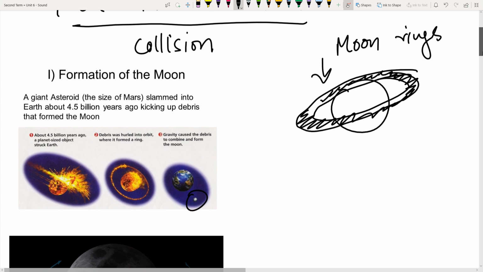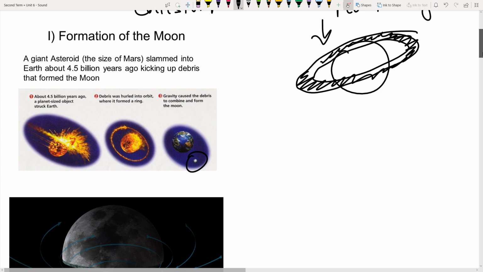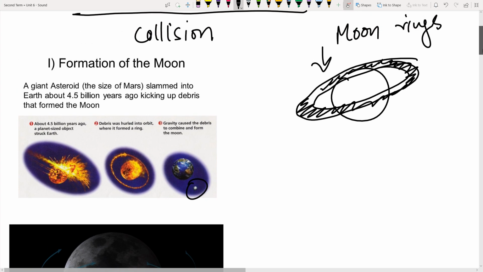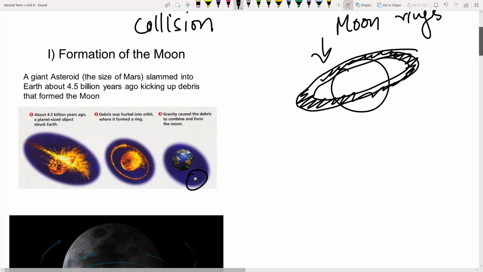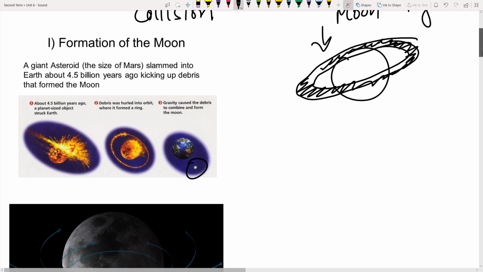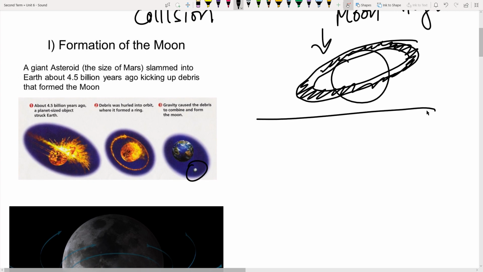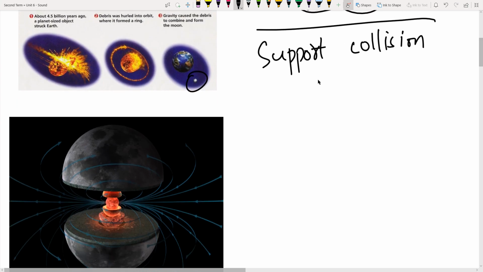So we say that our moon, the moon that is around the Earth, was formed by this collision theory, in which a Mars-sized planet by the name of Theia collided with Earth, and it took some of the debris. Now, what are the factors that support collision theory? How do we know that this theory is acceptable?